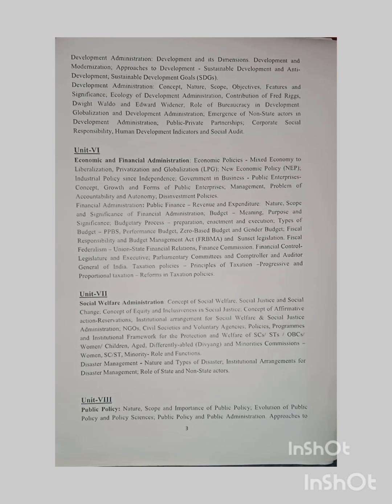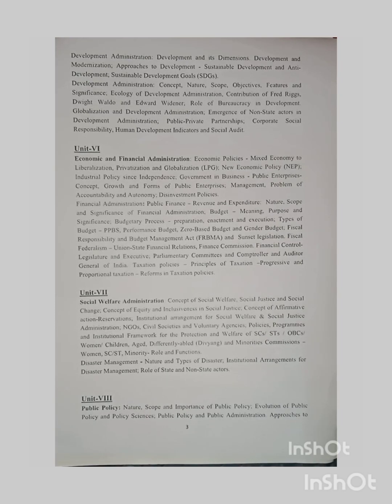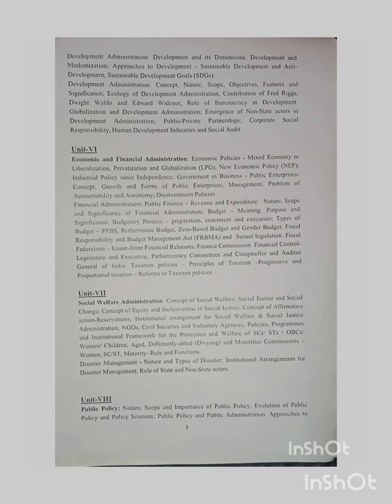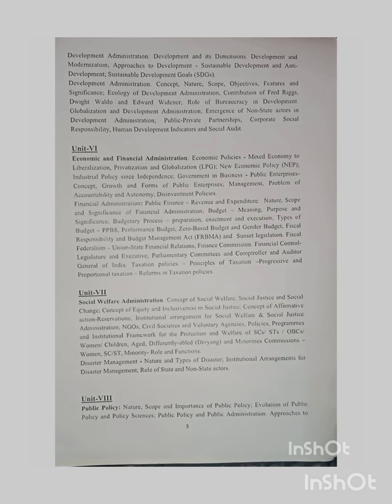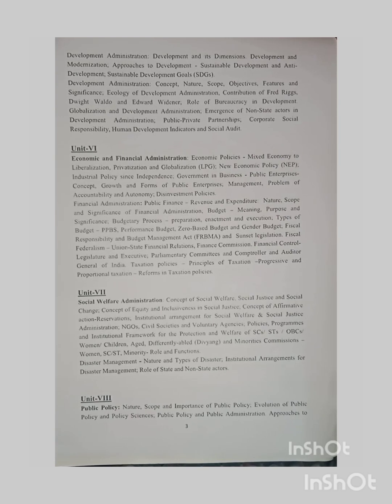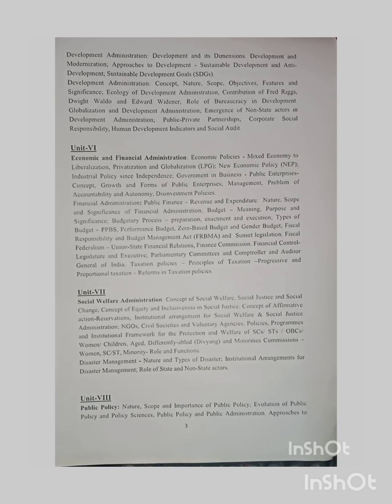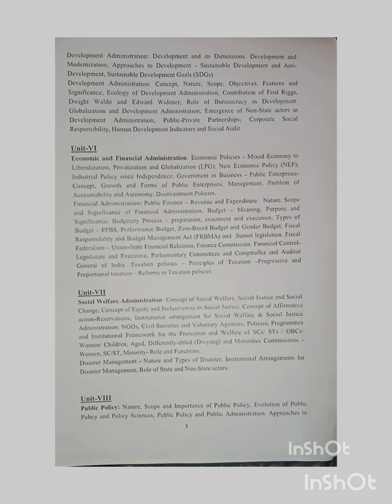Then in Unit 7 we will be covering social welfare administration: concept of social welfare, social justice and social change, concept of equity and inclusiveness in social justice, concept of affirmative actions, reservations, institutional arrangement in social welfare and social justice administration, NGOs, civil societies and voluntary agencies; policies, programs and institutional framework for the protection and welfare of SC/STs, OBCs, women, children, aged, differently abled (Divyang) and minorities; commissions for women, SC/ST and minorities, their roles and functions; disaster management, nature and types of disaster, institutional arrangements for disaster management, and role of state and non-state actors.